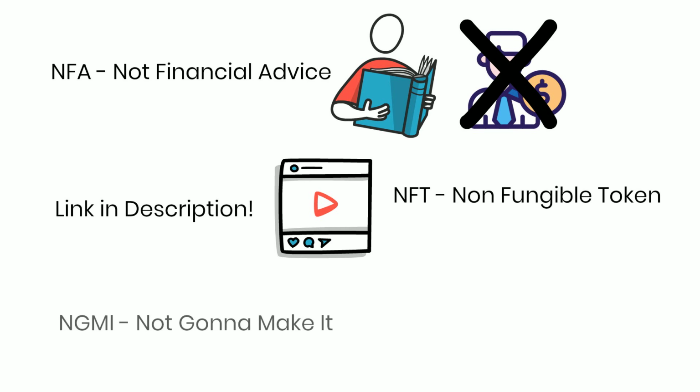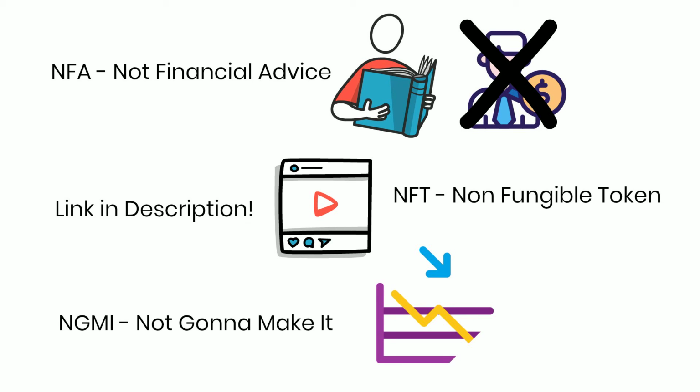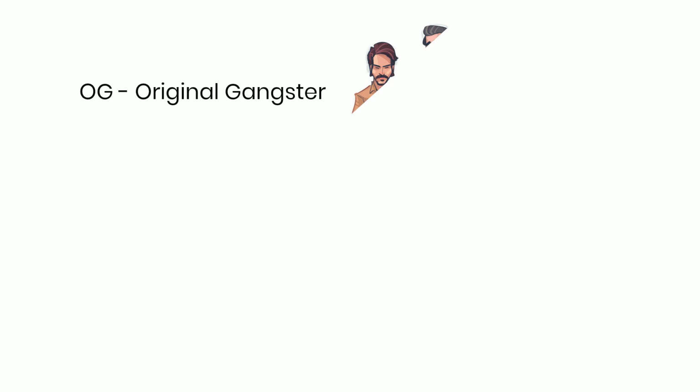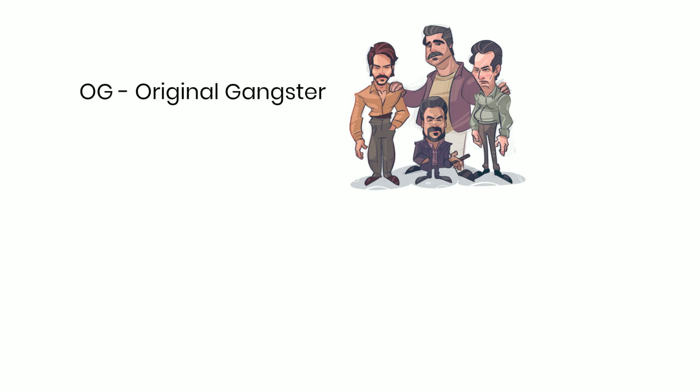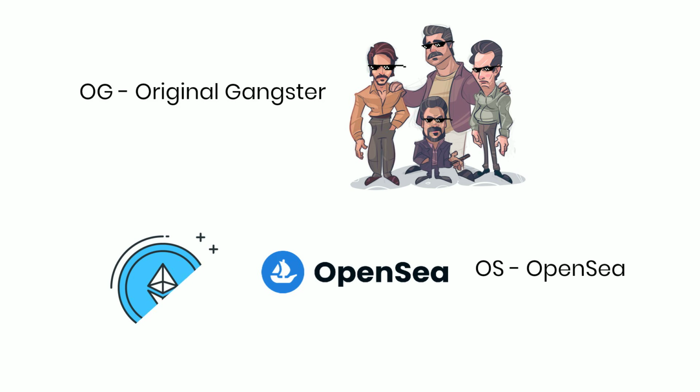NGMI. Not gonna make it. Means missing out on the profits. It is the opposite of GMI, which is gonna make it. OG, original gangster. The badass, the first, the old school, the originator. Someone highly respected or admired. You get it. OS, OpenSea. The leading NFT marketplace on the Ethereum network.